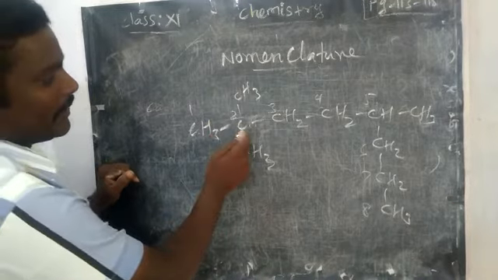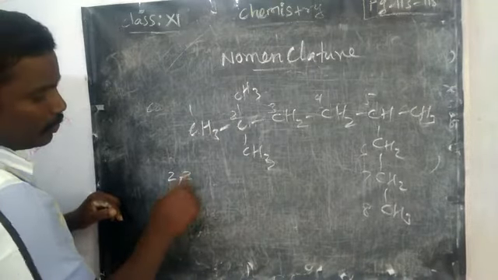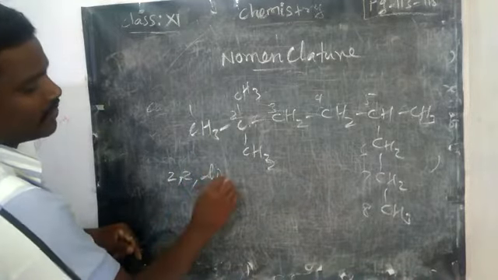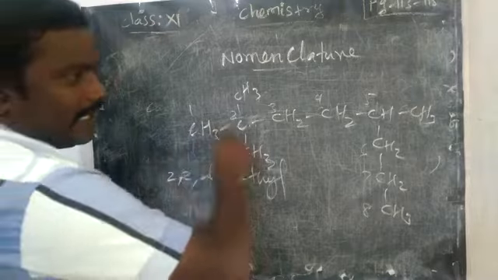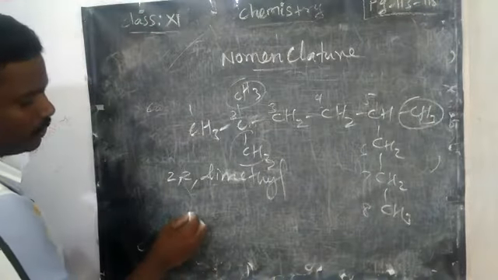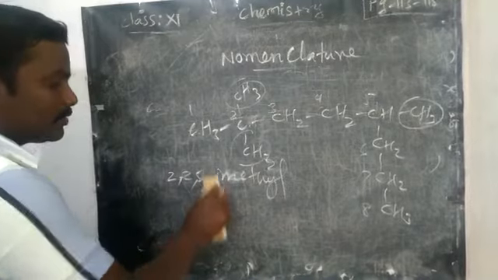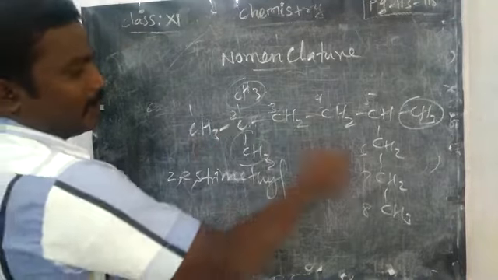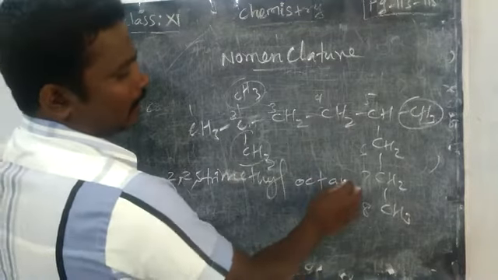Okay. Second carbon having 2 methyl groups. So 2, 2. 2 methyl groups in the second carbon. 2, 2 dimethyl. Same means you can write di like this. Dimethyl. Okay. Then one more substitution: fifth carbon we have a methyl group. So 2, 2 and 5. Here also methyl. All are the same, so you can write trimethyl, right? Then 8 means root word oct. There is only a single bond, octane.